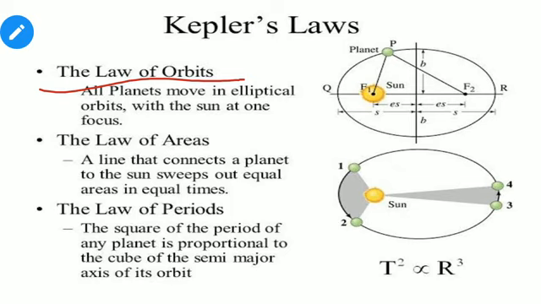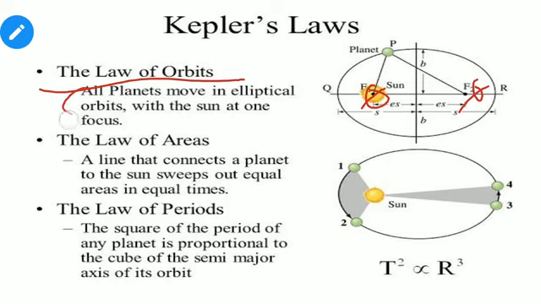As we know, all circles have a fixed point called the center. Similarly, every ellipse has 2 predefined points called foci, F1 and F2. Kepler also states that the sun is situated at one of these 2 foci.